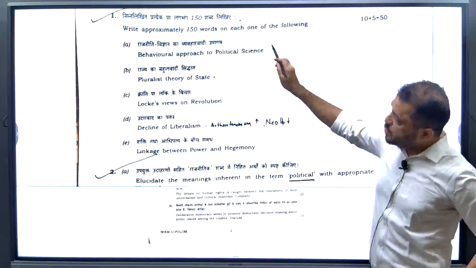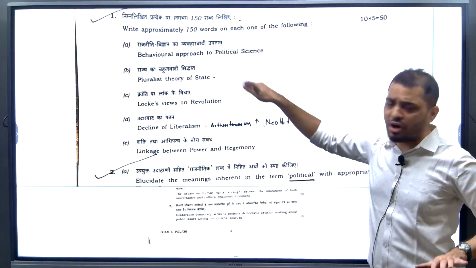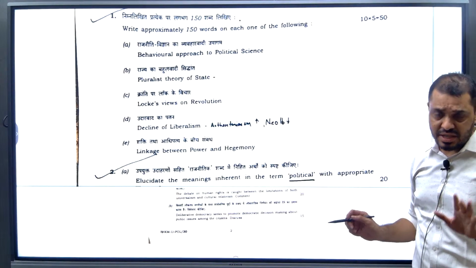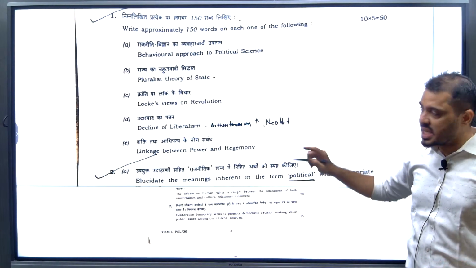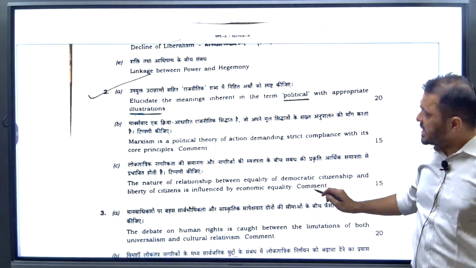If you look at these five questions, you will understand that once you are very good with the static concept, you don't need to read again. You have to do multiple revisions, and you can simply write these answers straight away. This is pretty straightforward.